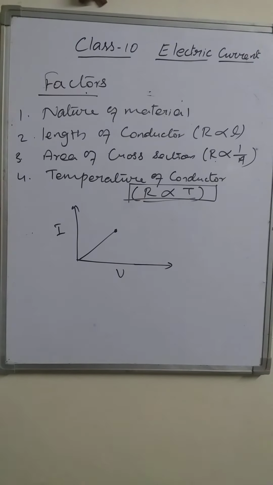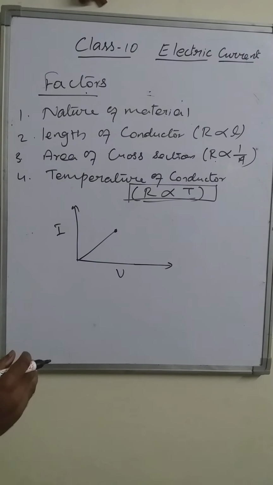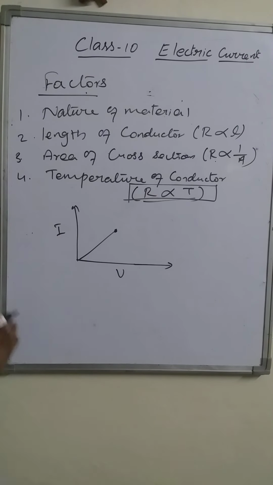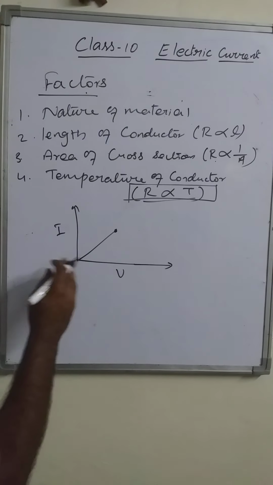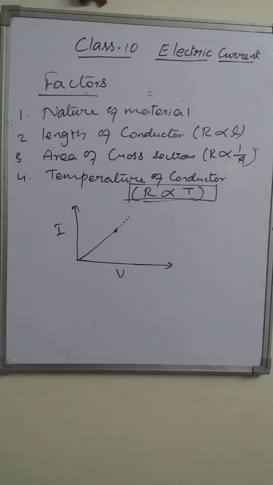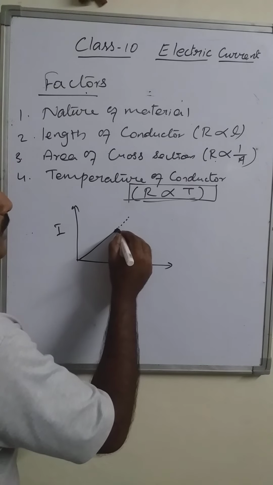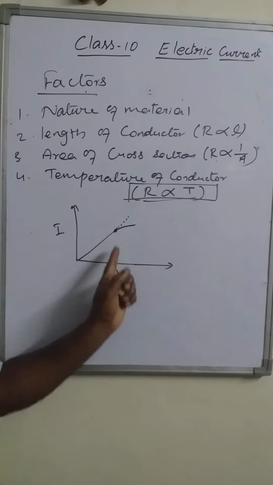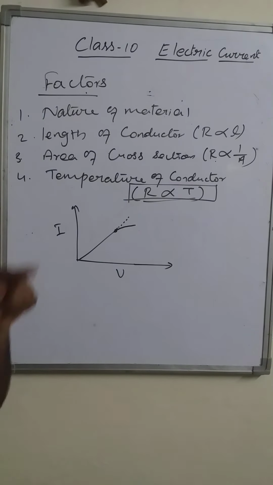If it changes, then what happens? Beyond that, even if the potential difference increases, the current will not increase proportionally. Then it will be deviated. According to this law, the graph must be a straight line, but because of the change in resistance, it bends. It goes in this way. Now we say the potential difference increases, but the current is not increasing that much, so the graph bends from its path.